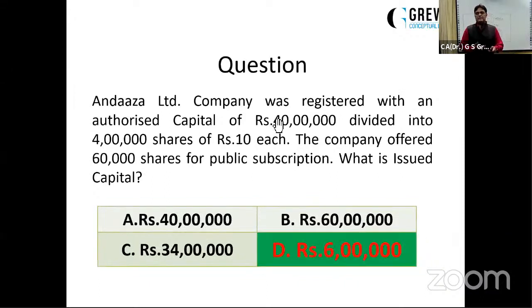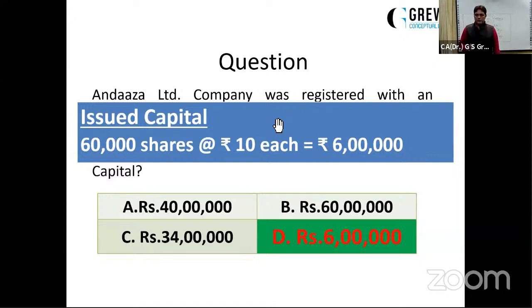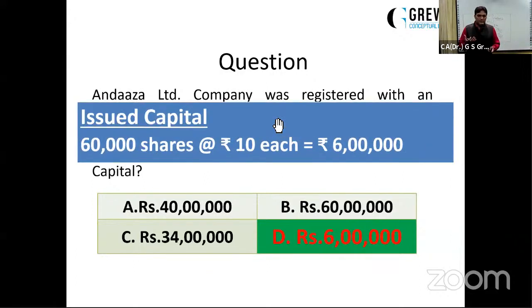Yes, the answer is option D, ₹6 lakh. How does it come? 60,000 shares into 10 rupees is your issued capital. If in the same question authorized capital would have been asked, then the answer would have been ₹40 lakh, 4 lakh shares into 10. So just read the language of the question, what is actually being asked, whether they're asking for the called up, paid up, issued, or authorized. Read the question very carefully.